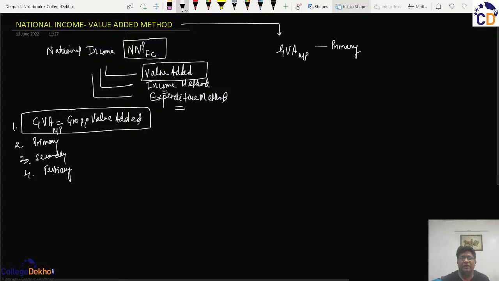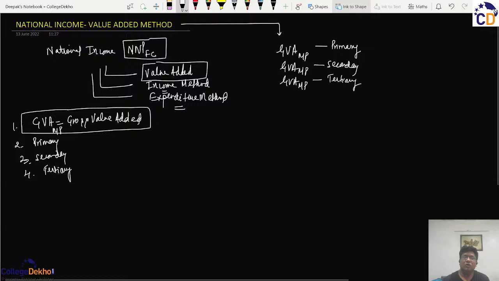So we will calculate the GVA MP of the primary sector, we will calculate the GVA MP of the secondary sector, we will calculate the GVA MP of the tertiary sector.